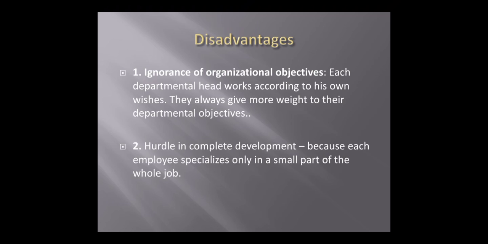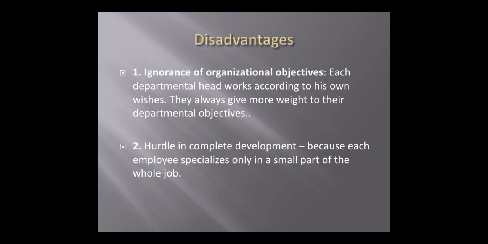You can take an example here. Suppose there is a marketing department, or otherwise a purchase department. To reduce the cost of the product, if the purchase department purchases bad quality products, those products are going to fail in the production department. But the purchase department is giving more importance to their objective.